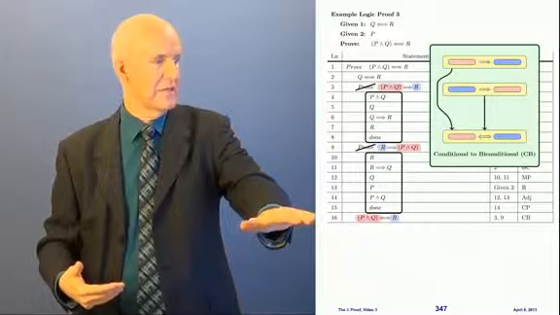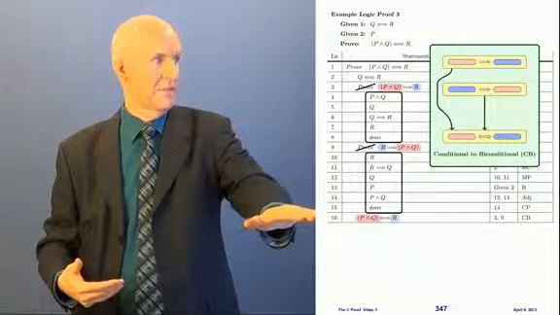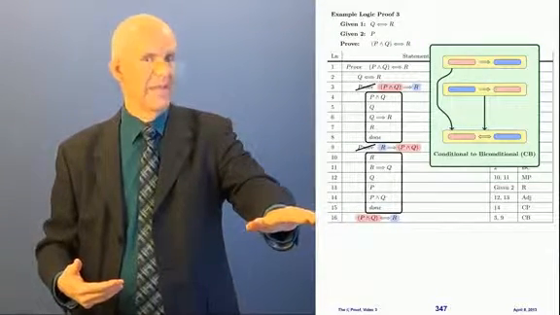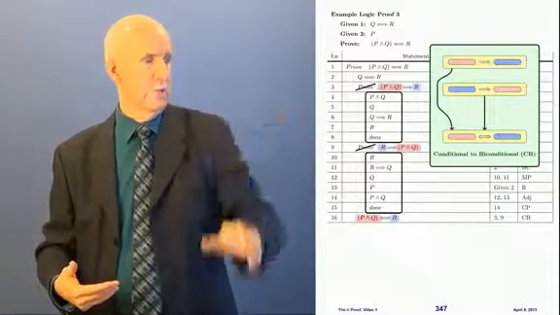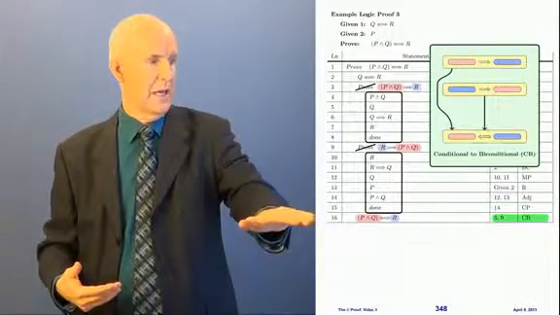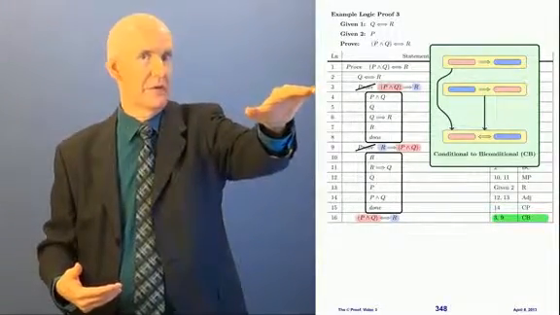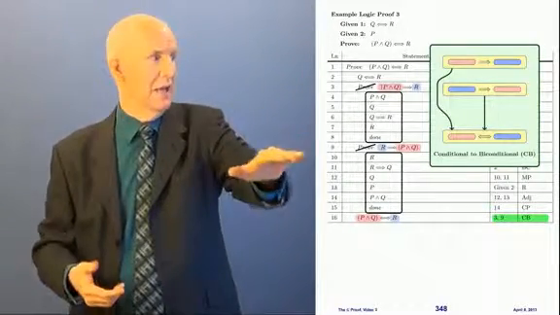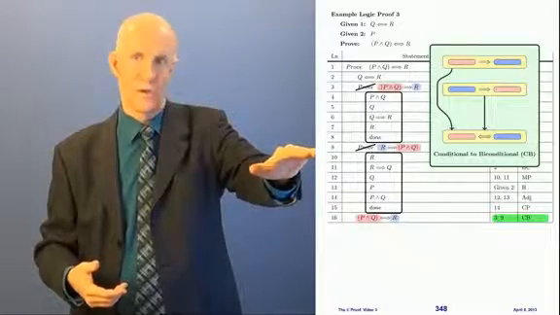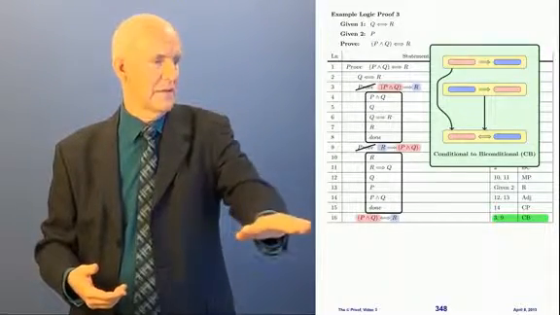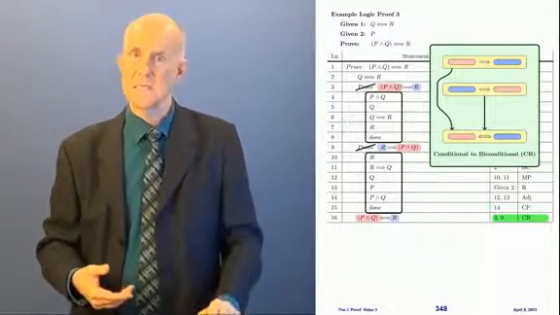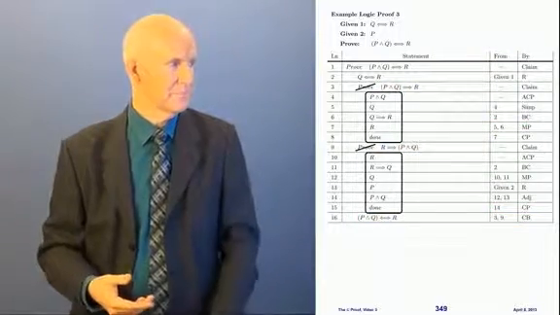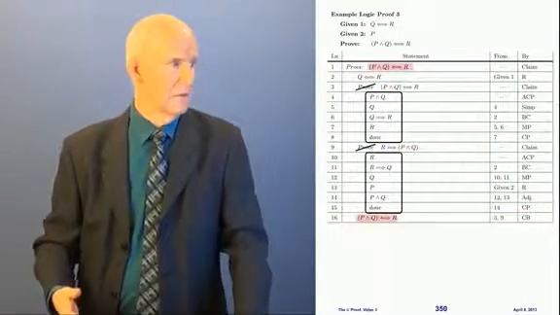Now in line 16, I get this thing here, the pink if and only if the blue. See that? And where does that come from? Lines 3 and 9. Line 3 is here. That was what we proved. The proof is canceled, so we can use it. And line 9, the proof is canceled there, so we can use that one too to get this by this rule, CB.